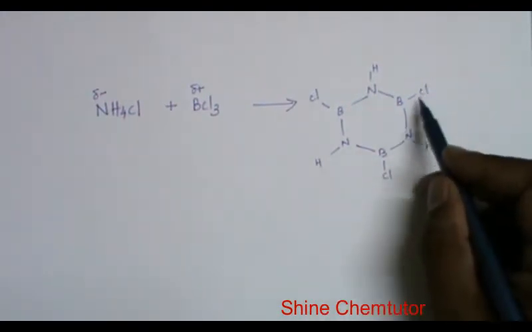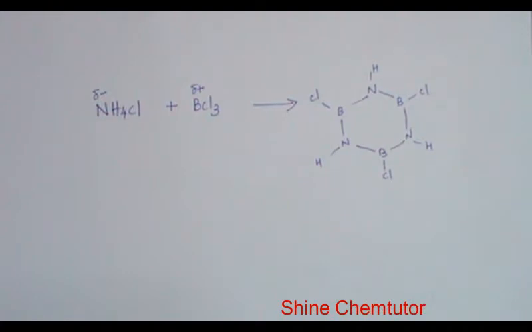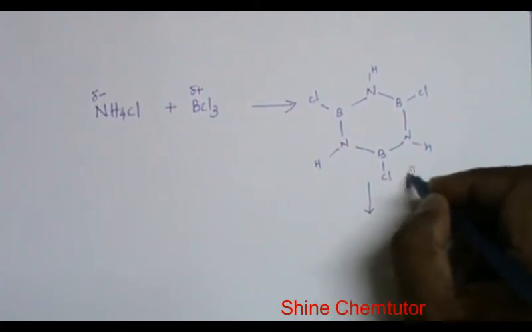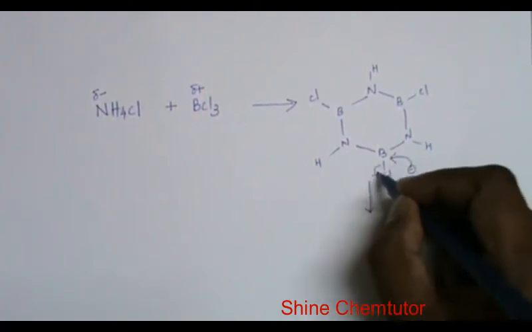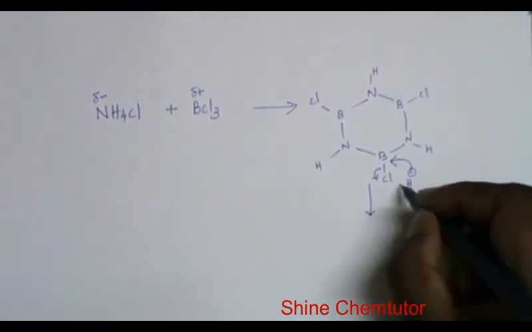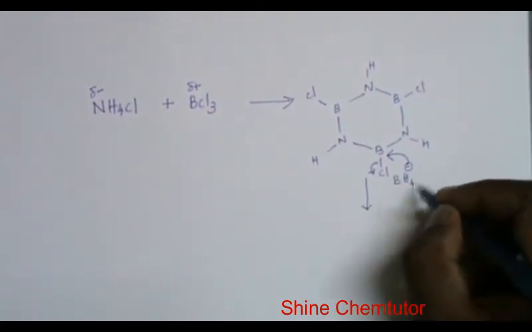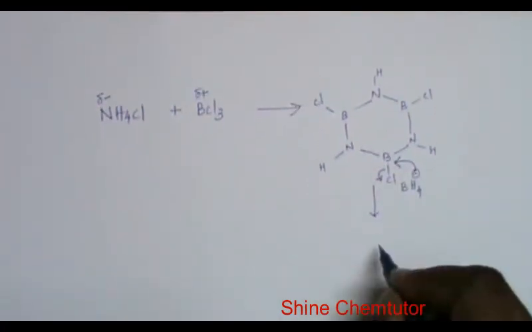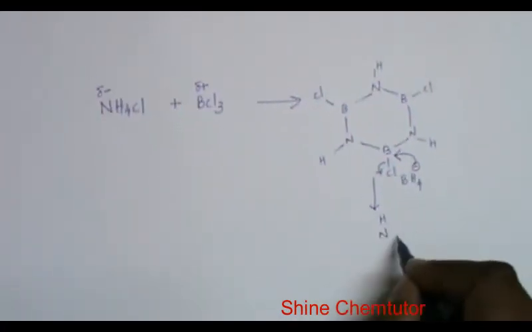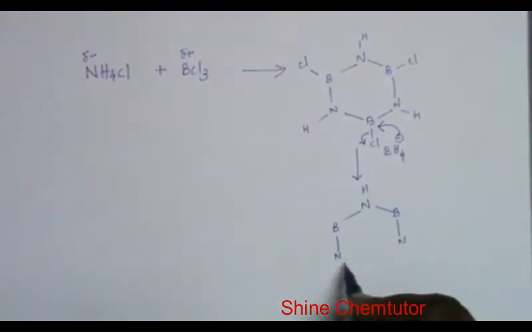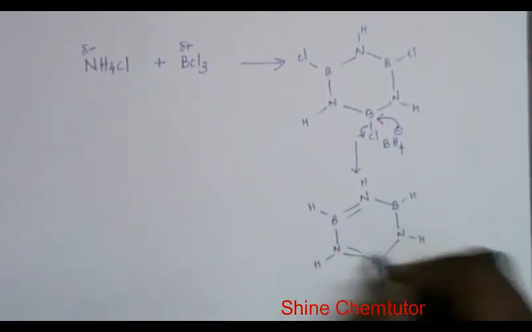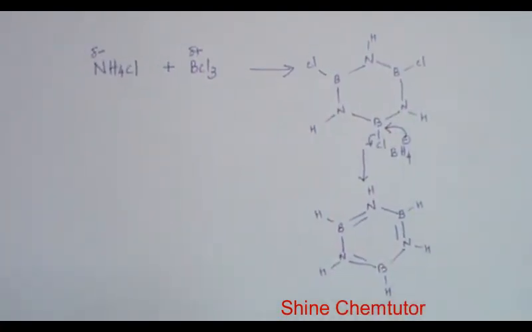Here it is not hydrogen. A chlorine atom is attached to boron. This halide should be replaced with hydrogen. That is done by adding lithium borohydride. So generally we add a metal hydride. H minus will be added here. What I get is borazine. This is the structure of borazine.